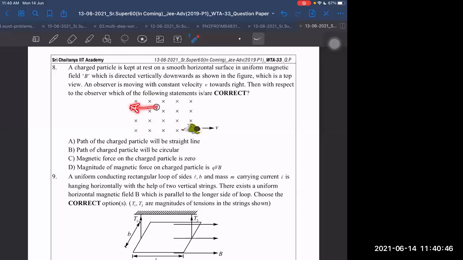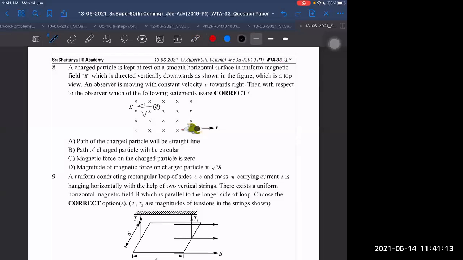Seen will be a straight line only because there is no force acting on the charged particle. Right or not? Right, yes sir. If no force is acting on the charged particle, then it will be stationary. No, sorry, not stationary. In the ground frame it is stationary, but in the frame of this person, it will be moving with V velocity backwards.